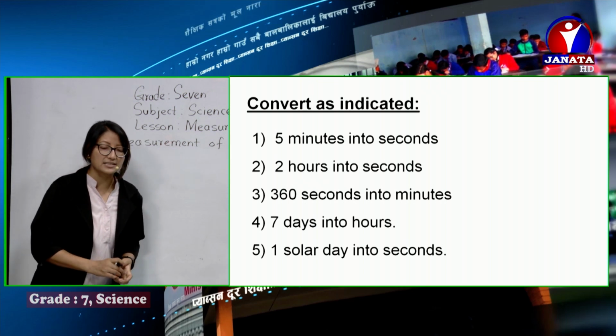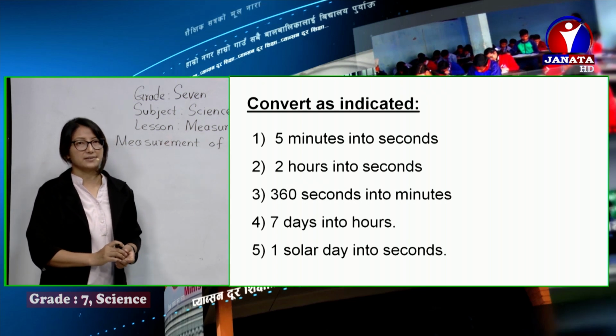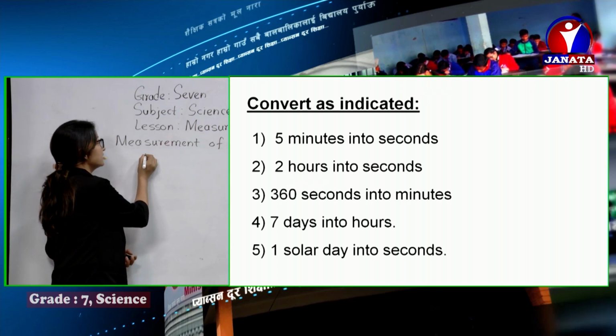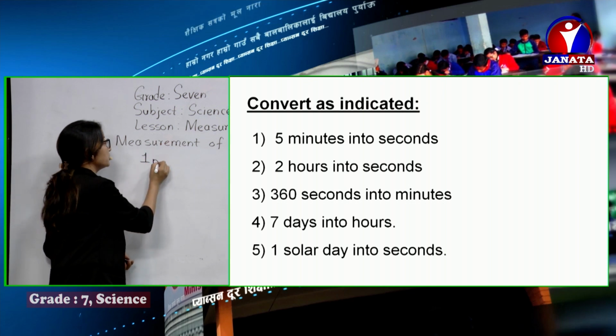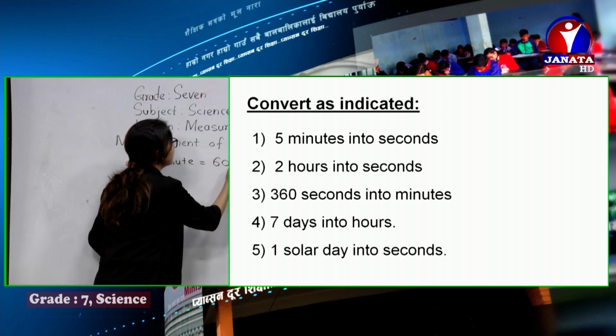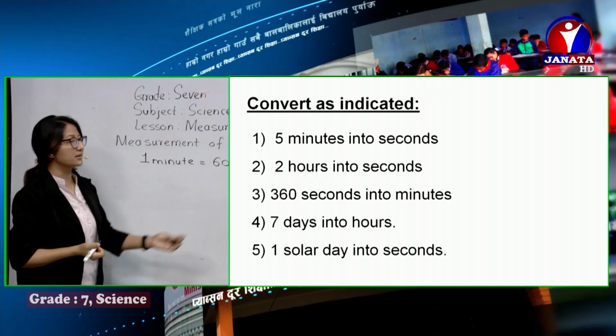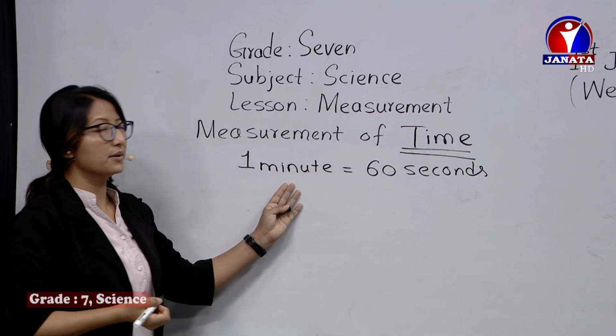So convert as indicated. Number 1, 5 minutes into seconds. Okay, just before, we have already checked the relation. We all know 1 minute is equal to 60 seconds, or 60 seconds equals 1 minute. This is the smaller one, this is the bigger unit.